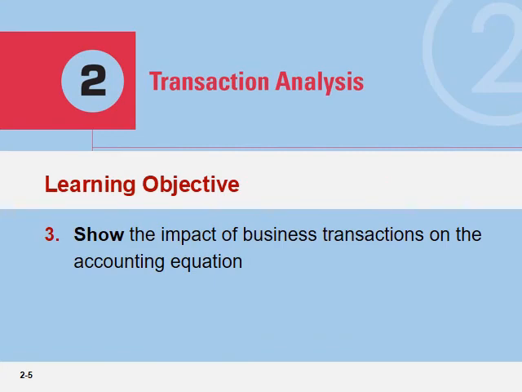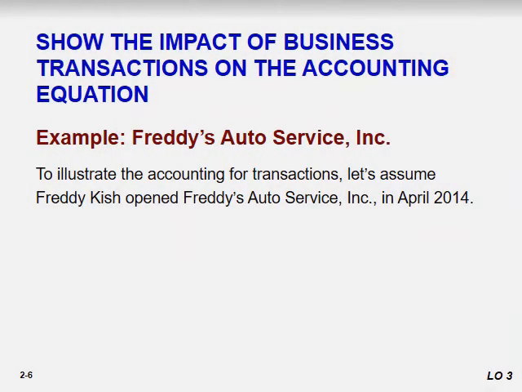So here we go. Our third learning objective is to show the impact of business transactions on the accounting equation. We already did assignment 1 regarding recording the transaction, but this chapter is basically the strengthening of your concept regarding assignment 1. This part is the continuation of assignment 1, so that now you can have a 100% grip on the accounting equation.